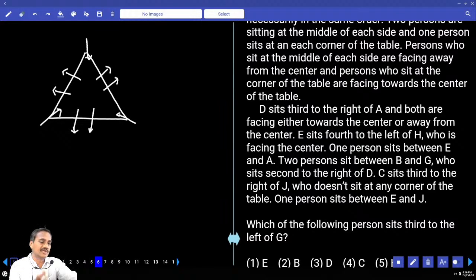That means in between D and E there must be exactly 2 people. Now if you take D and E with 2 people between them, both are at the middles, facing away from the center. With the help of this information we cannot determine the positions of D and E.